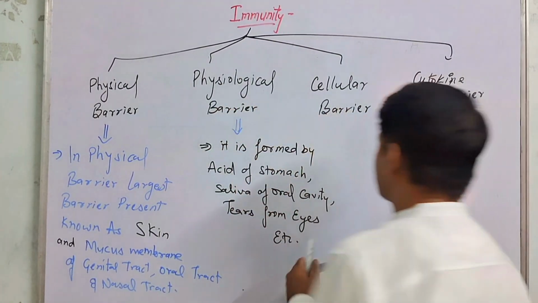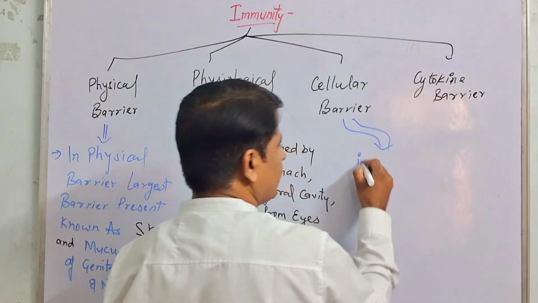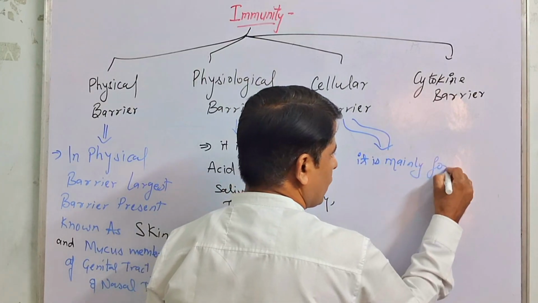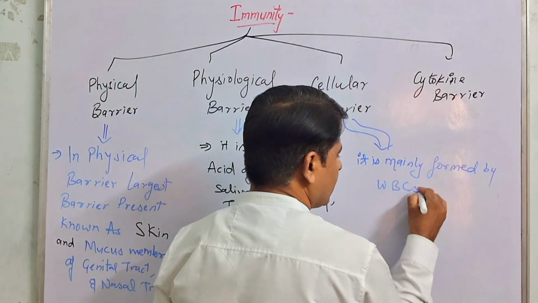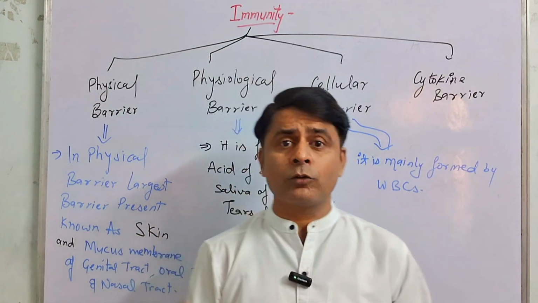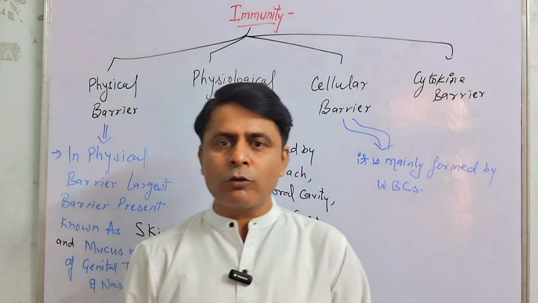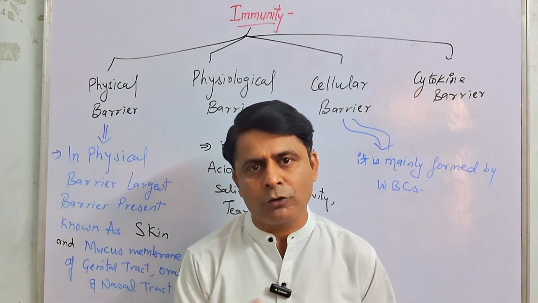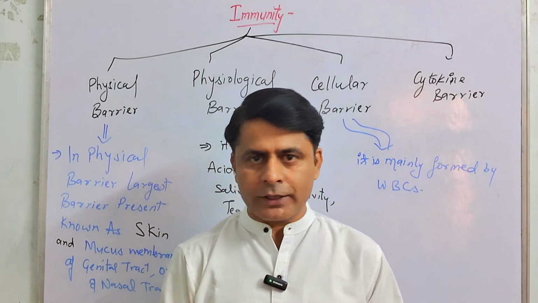And then the cellular barrier is basically formed by the WBCs. There are different types of WBCs. You are learning about WBCs in the circulatory system or body circulation chapter. WBCs are of mainly two types, agranulocytes and granulocytes. Agranulocytes are further divided into two parts, lymphocyte and monocyte, and granulocytes are divided into three parts: eosinophils, basophils and neutrophils. You know about that.